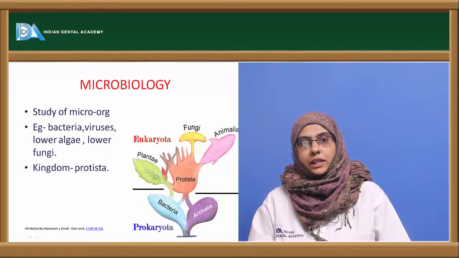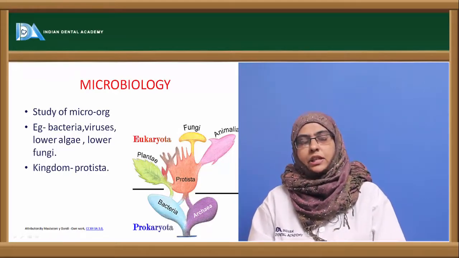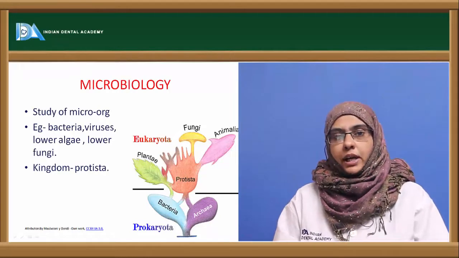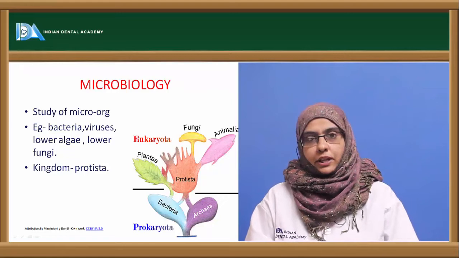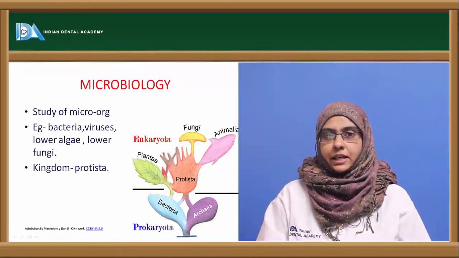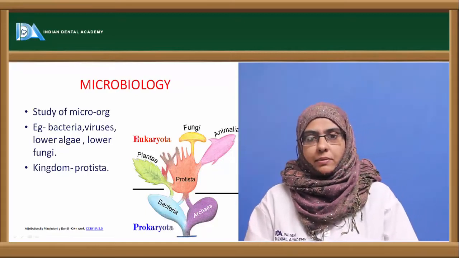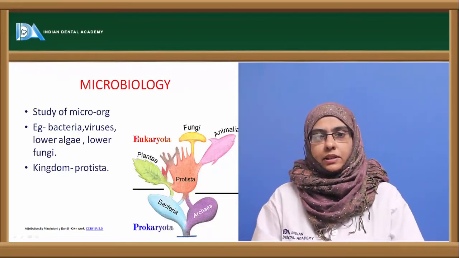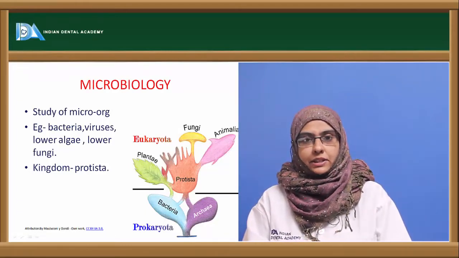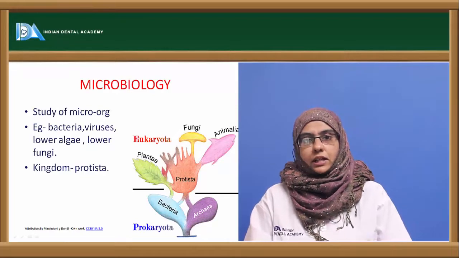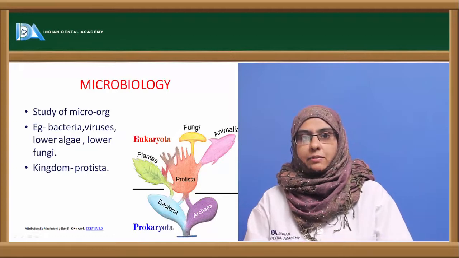The kingdom Protista can again be classified into two: one is prokaryotes, the other one is eukaryotic microorganisms. Prokaryotes are nothing but organisms with a primitive nucleus. This prokaryotic organism can further be classified as bacteria, which are true bacteria, and archaebacteria, the modified form of the bacteria, or the primitive bacteria, you can say. The next classification is eukaryotes. Eukaryotes include the true nucleus organisms, which are plants, animals, or the fungi.